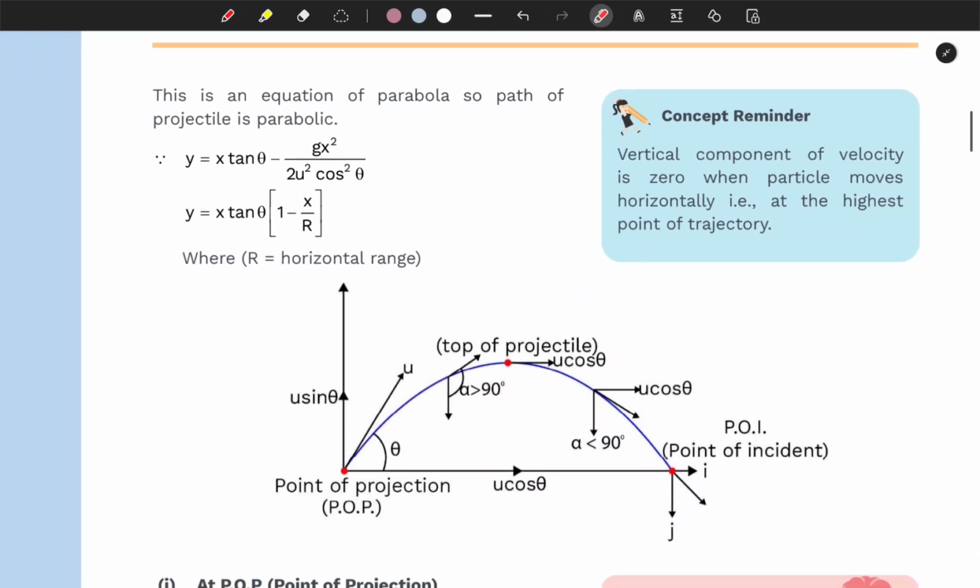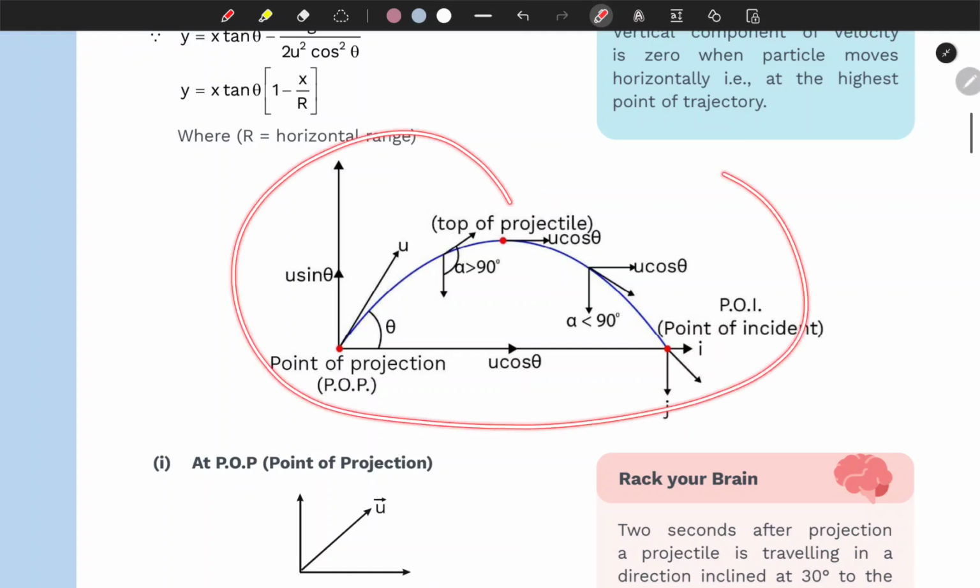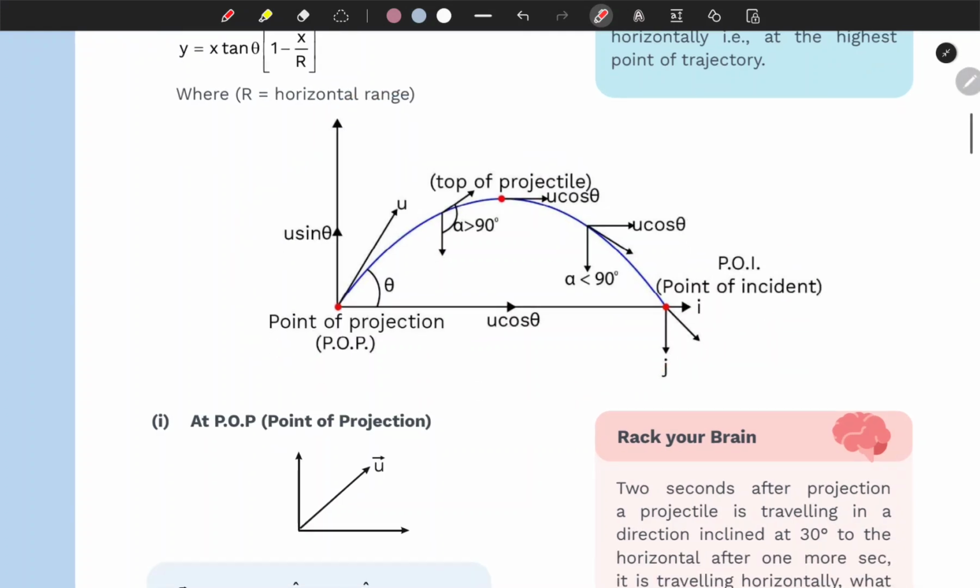Okay, now let's take a look at this image. Basically here you have u sine theta, and we have u cosine theta, and this is the point of projection, right? We have u here, and this is your theta.